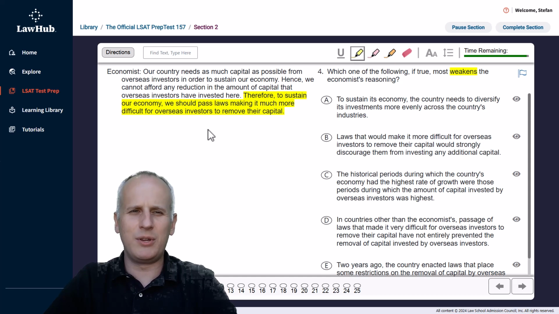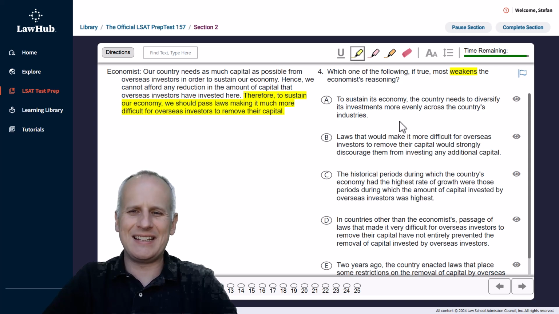So mentally, we just want to have a broad prediction of we need to find an answer choice that says no, actually, passing laws making it harder for overseas investors to remove their capital is actually going to make that amount of capital in the country go down in some fashion. So, with that mental prediction, we now go to the answer choices, starting with choice A.